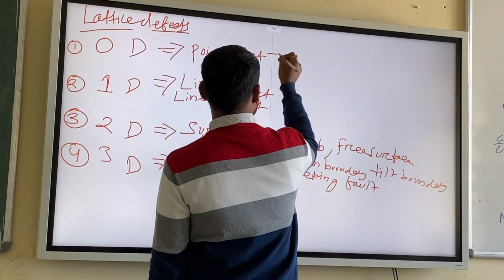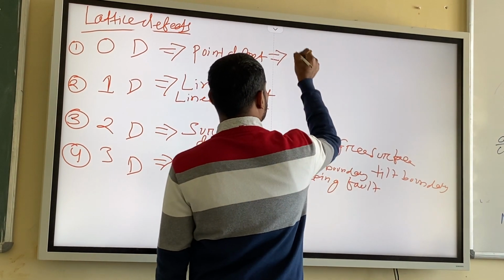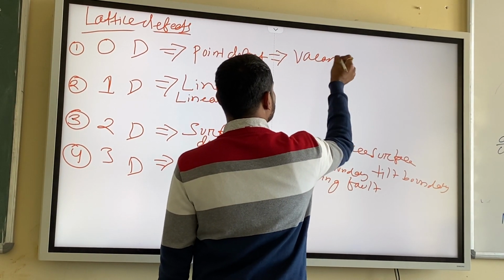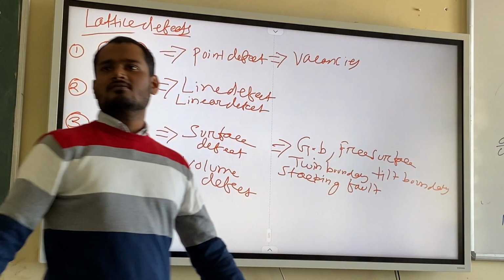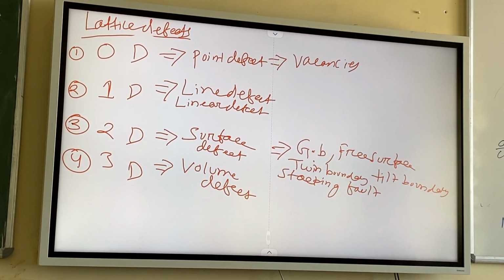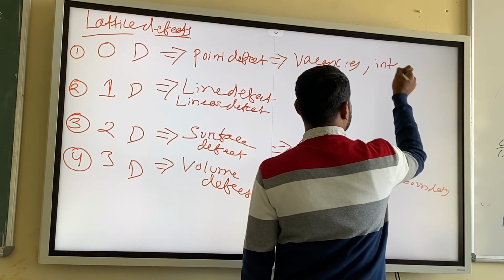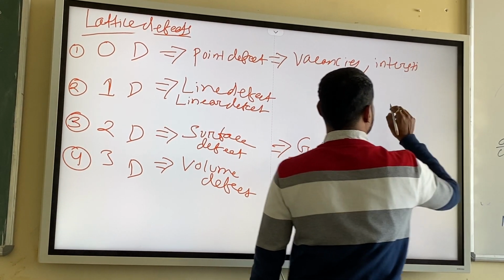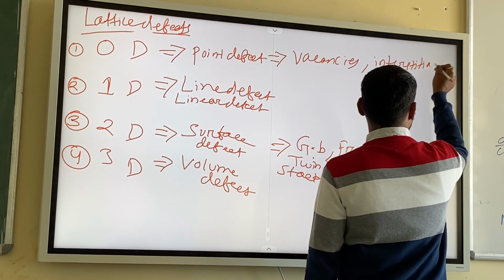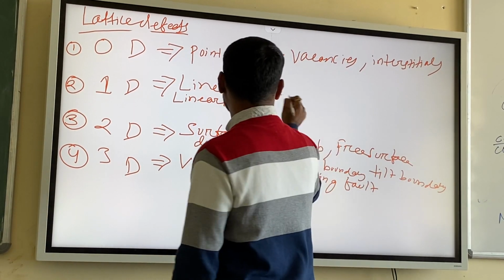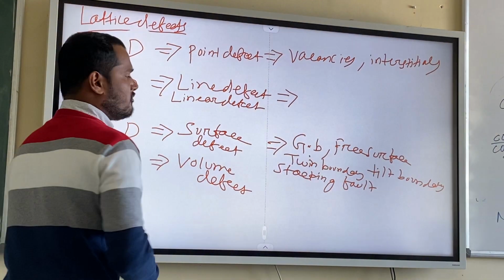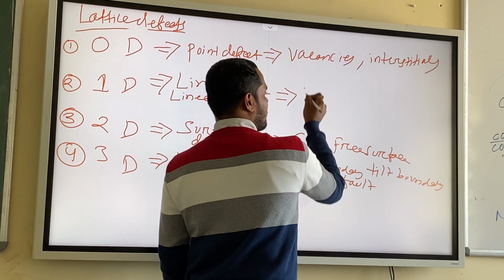Point defect examples, you can write vacancies. Vacancy is an example of point defect, and you can write interstitial. And this one, line defect, is the most important defect we have.